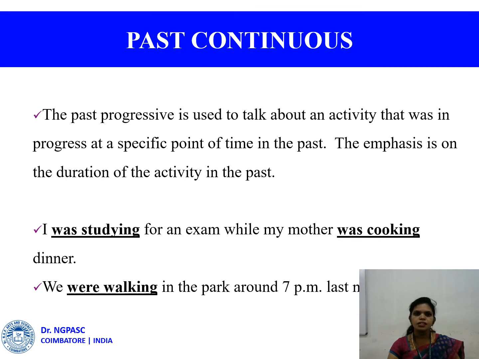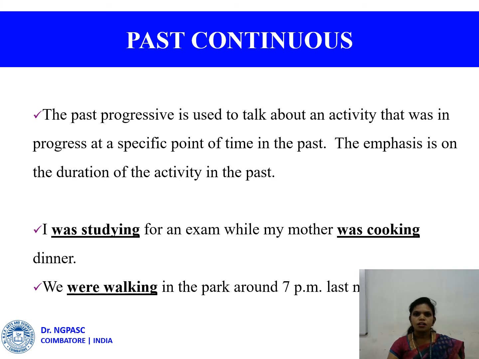Then the next is past continuous tense. We use past continuous tense in order to denote an action which was in progress at a past time. Example, I was studying for an exam while my mother was cooking dinner. One thing you have to notice here, whenever you refer to a past continuous tense, you will have two past actions, which means that one past action will be in progress when another action occurred.